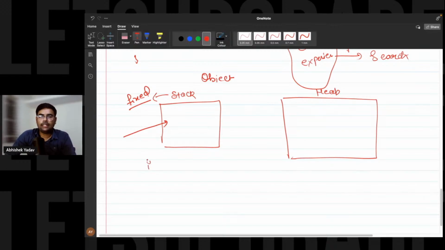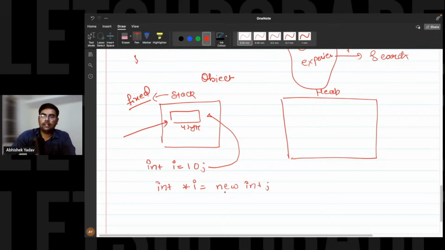So here, if I'm writing int i = 10, then for the i variable, 4 bytes are allocated inside the stack area, right everyone? Yes or no? And when I'm writing int *i = new int, the new keyword is doing what? This new keyword is allocating memory inside the heap, that is 4 bytes here.